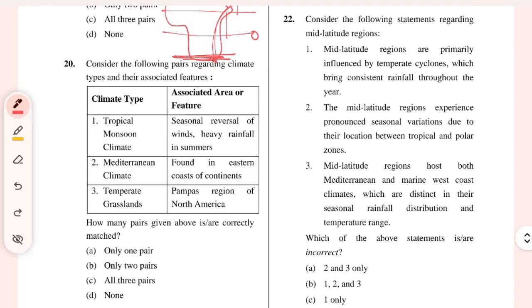The climate topic is very important, first of all, with respect to the prelims. Now the other question is similar. Tropical monsoon climate: seasonal reversal of wind, heavy rainfall in summer. Summers में rainfall होती है, and this is right. Mediterranean climate found in the eastern coast of the continent.